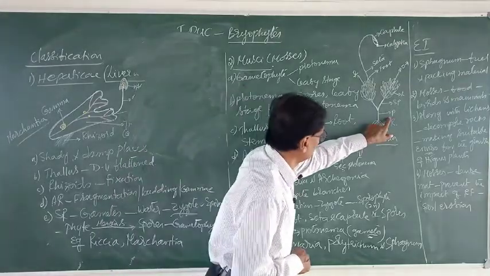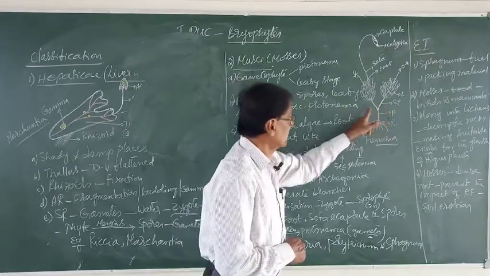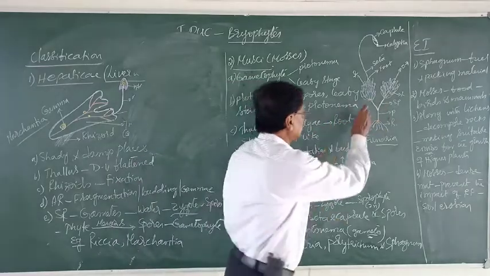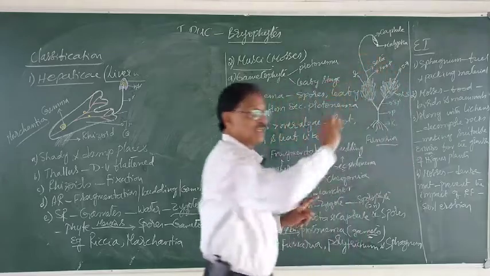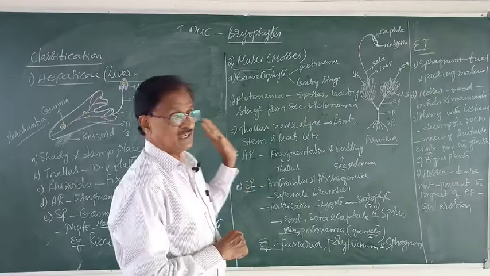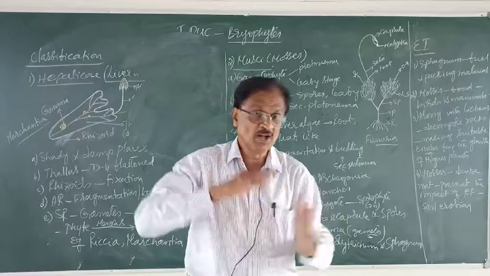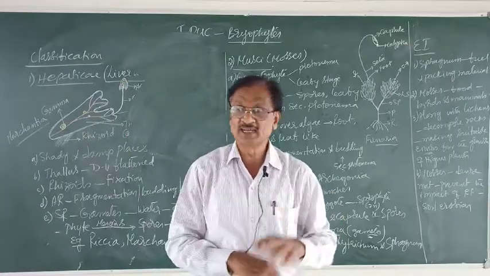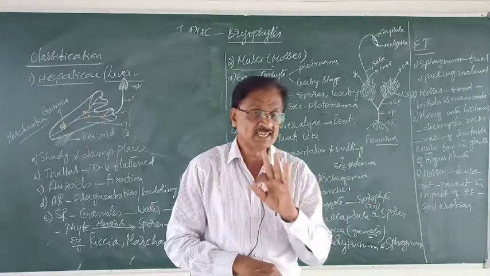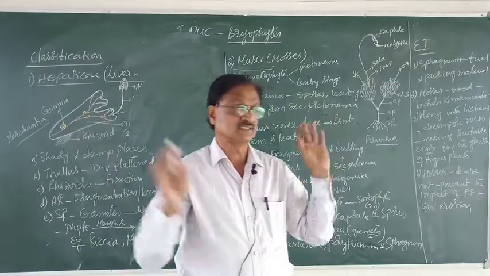For example, you observe here, this is the protonema which developed from the spore, and these are the secondary protonema. From these secondary protonema, these two leafy stages arise or develop. Then, the thallus, as I said in the beginning, is advanced over the algae, because in algae you did not come across any root-like, stem-like or leaf-like structures.